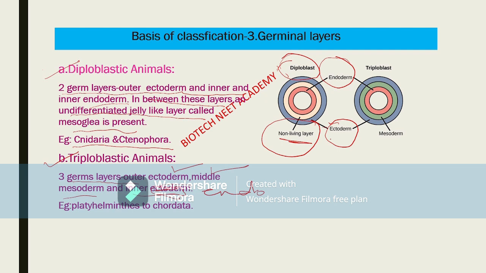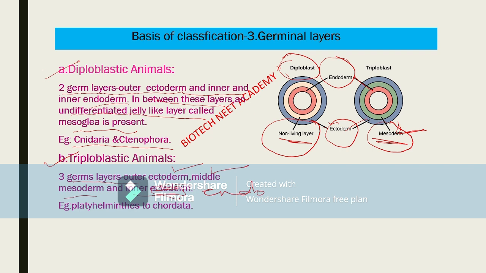Look at this diagram. This is the ectoderm, and endoderm is there. And another middle layer is also there between these two. That is the mesoderm, which is a living cells layer.